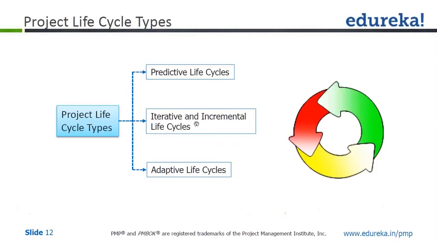In iterative and incremental, what happens is you develop. Yesterday we took an example also. When you are developing a product, let's say you have some 20-25 features to be developed. Maybe in the first iteration you will develop 5 features, second iteration 5 features, and so on.